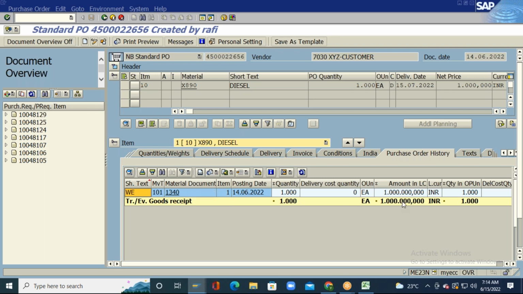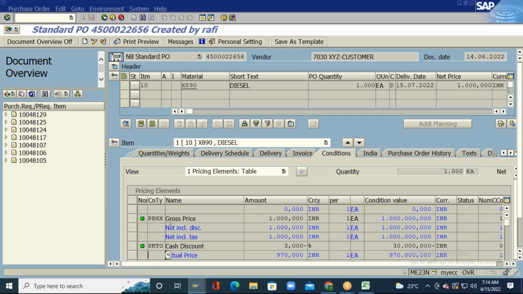And what is the value of the goods receipt? That is 1000 per piece multiplied by 1000. It will be 10 lakhs. 10 lakhs is the purchase order value. If you go to the conditions based upon the pricing, I will see a total value of 10 lakhs is valid for this particular purchase order.